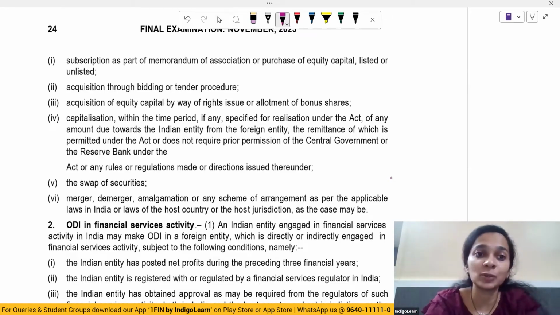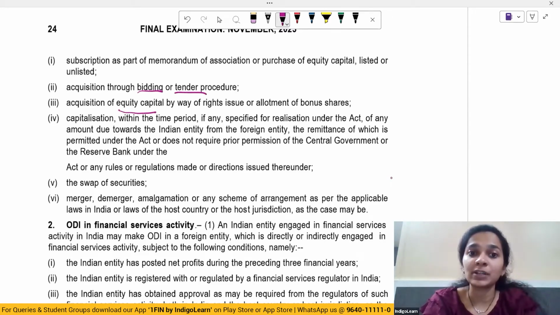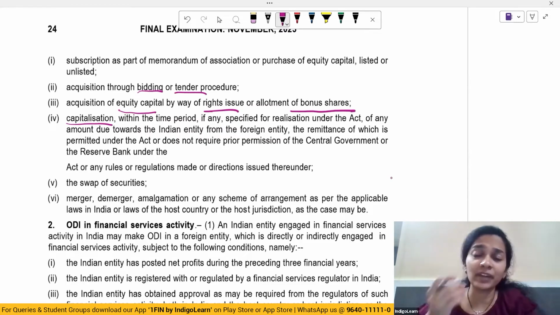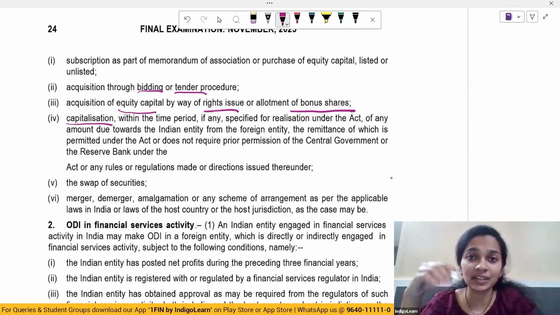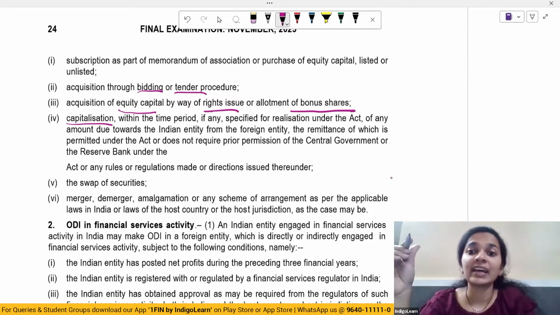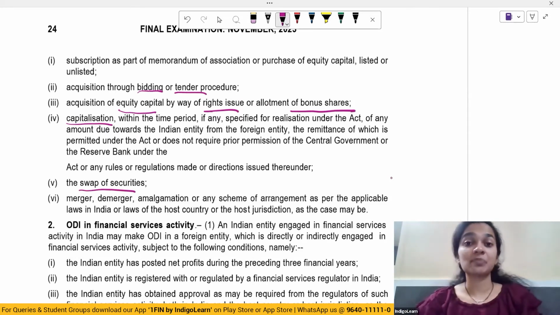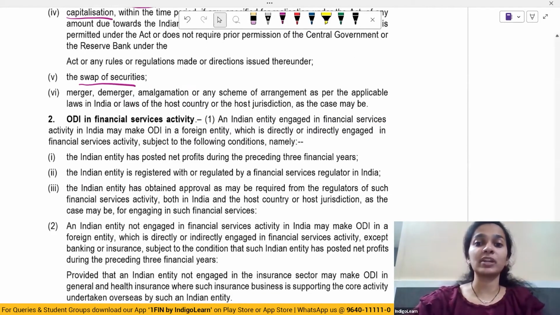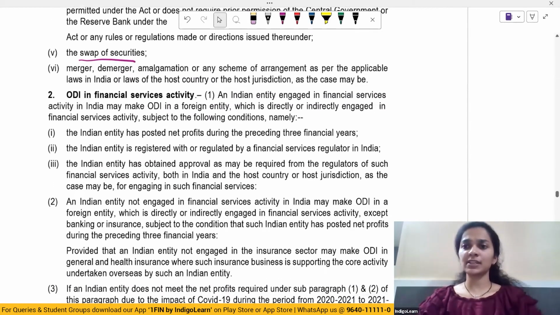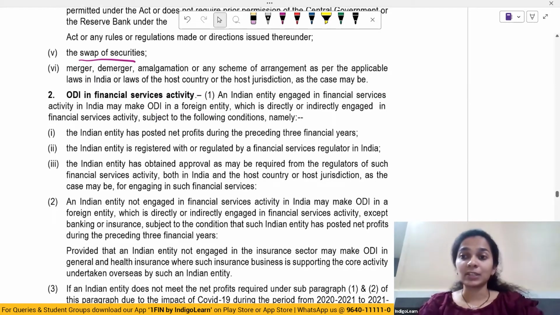Can be made either through acquisition through bidding or tender procedure, acquisition of equity capital by way of rights issue or allotment of bonus shares, capitalization within the time period of any amount which was due towards the Indian entity from the foreign entity, and the remittance of which is permitted under this act and does not require any permission of the central government or RBI. The swap of securities, merger, demerger, amalgamation, or any scheme of arrangement. So these are the ways in which an Indian entity can make investments.